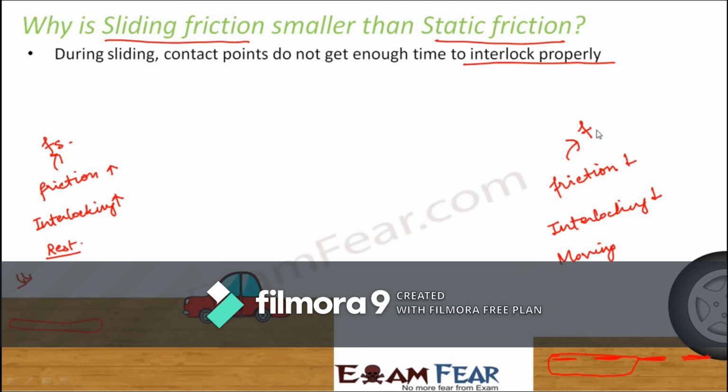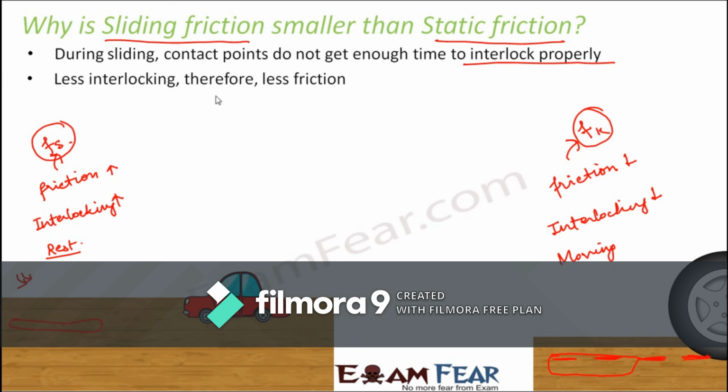Now, when the car is moving, the type of friction involved is sliding friction or kinetic friction, which we normally denote as FK. So that is the reason kinetic friction or sliding friction is always less than static friction. That is due to insufficient interlocking during movement. Less interlocking would mean less friction.